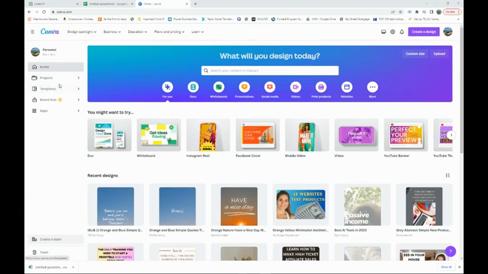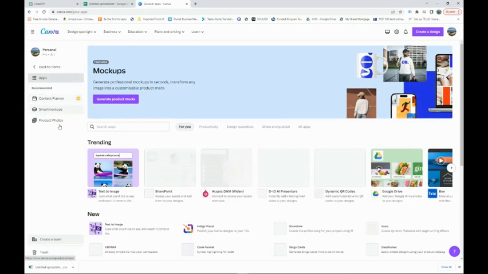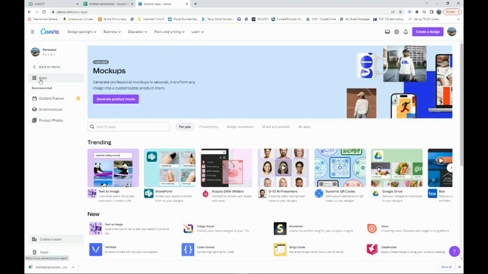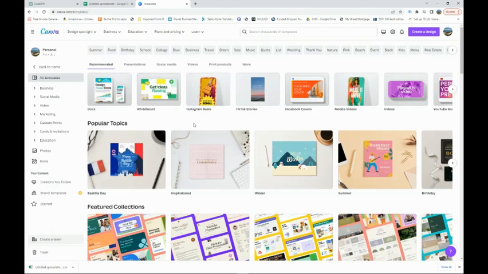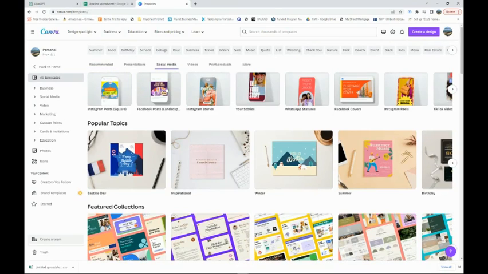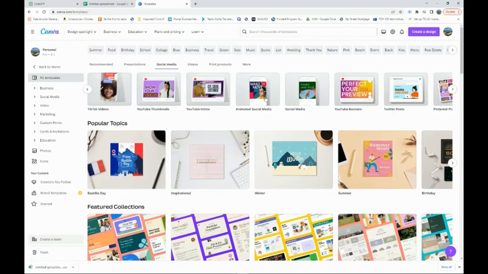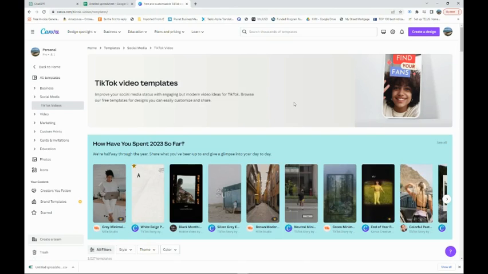Now you want to go to Canva, canva.com, and you will get a template. So we can first go to the templates right here, and let's pick something for social media. And you know what, let's go to TikTok videos because you can really grow fast over there, as we know.